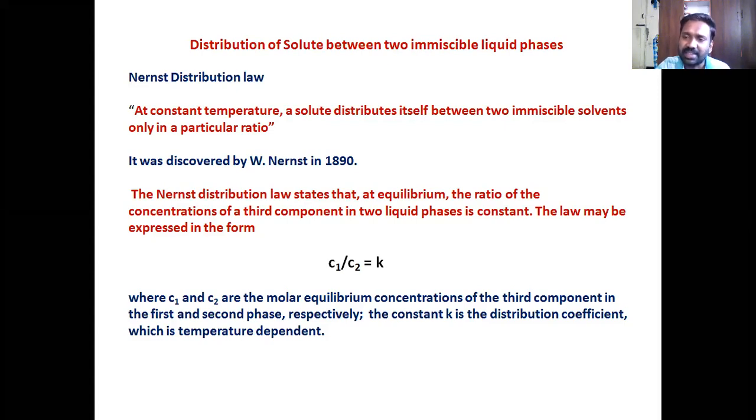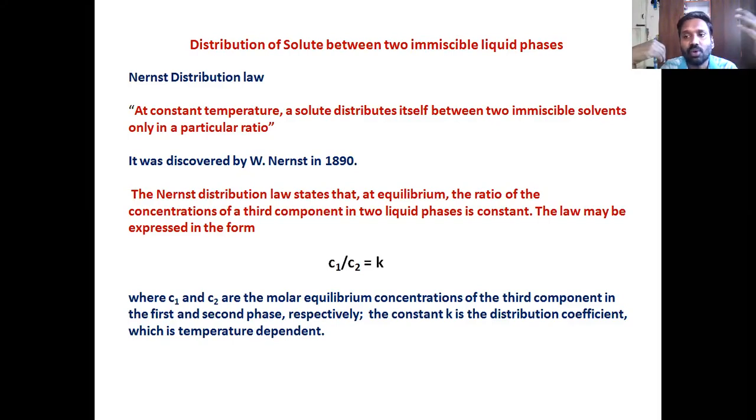What you can see, that is, why this experiment is prescribed, is that iodine is colored. It has a tinge of brown color. In water, iodine gives a pale yellow solution. In CCl4, it gives a dark brown solution. Why? Because iodine solubility in water is lesser compared to iodine solubility in CCl4. But it doesn't mean that iodine doesn't go to water at all. It definitely goes.